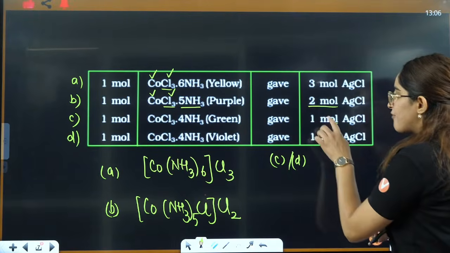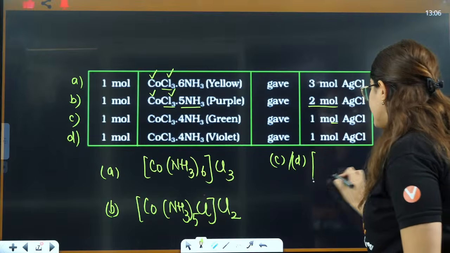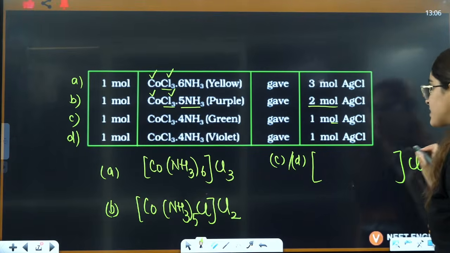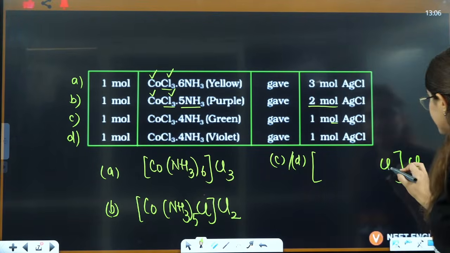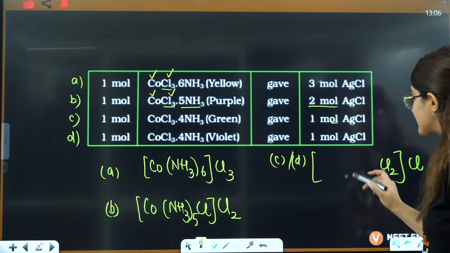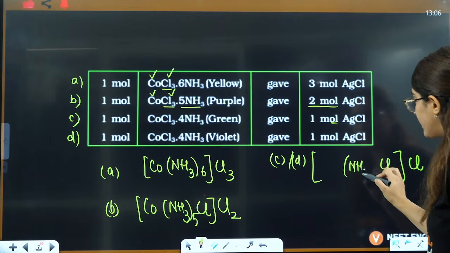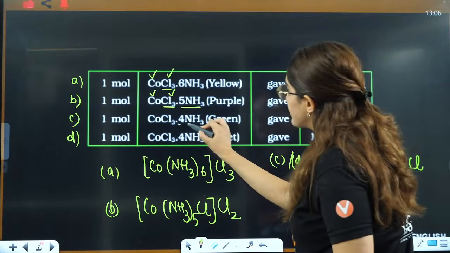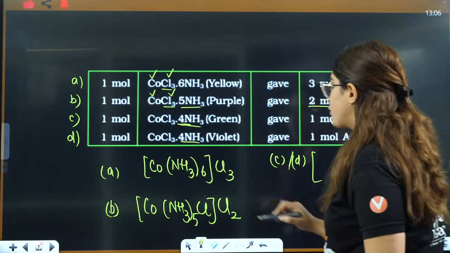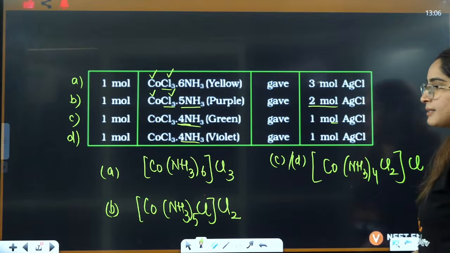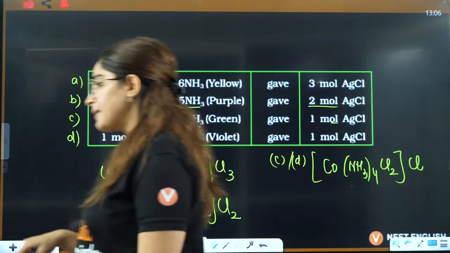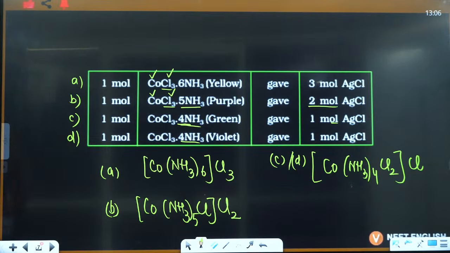Here you have 1 mole of AgCl, that means 1 Cl will be outside, the other 2 will be inside, acting as ligands, and here you will have 4 ammonia, and this is cobalt, right? Okay, got it? Tell me.